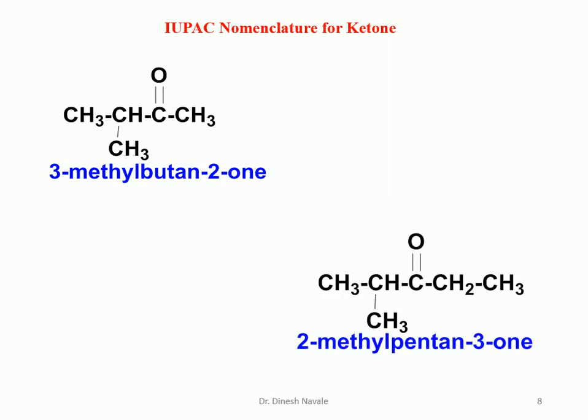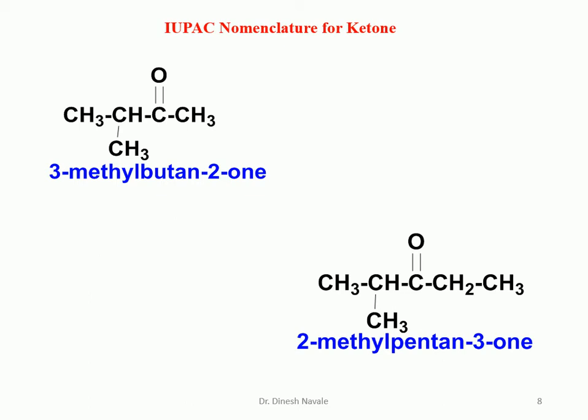For the next molecule, you can see the longest possible carbon chain is such that if you start from the left-hand side, the carbonyl gets carbon number 3 as the lowest possible number. From the right-hand side also it will be carbon number 3. But in the second rule, we have to give the lowest possible number to the substituent. If you start the numbering from the right-hand side, methyl will get number 3. But if you start from the left-hand side, methyl will get the numbering 2. So methyl should be given the lowest possible number.